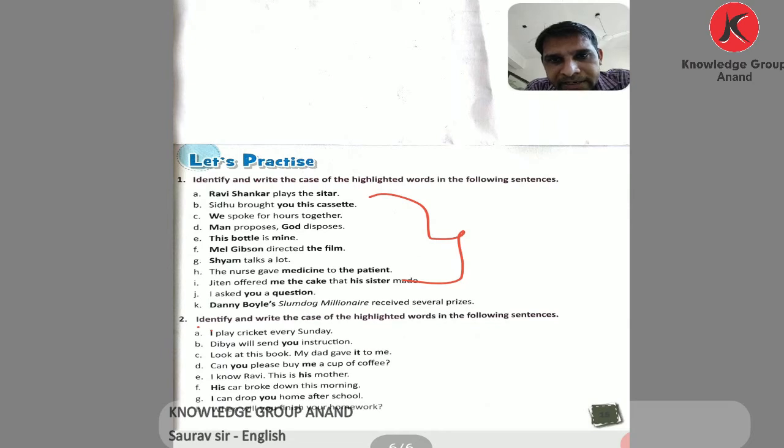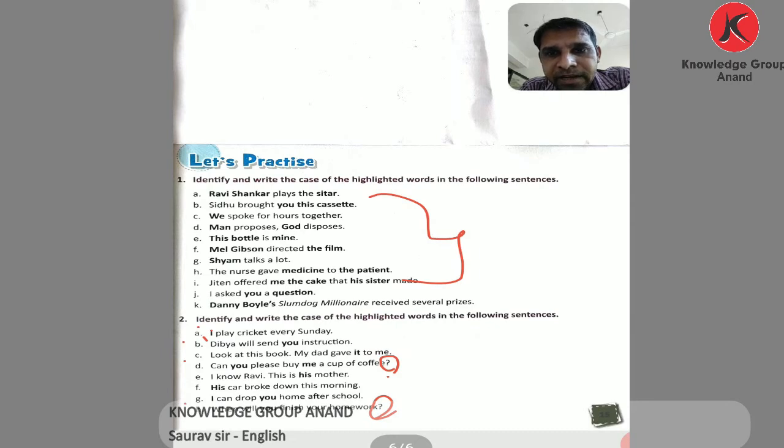Identify and write the case of the highlighted words in the following sentences. I remind you: if the highlighted word is given first, see whether it is an interrogative sentence.